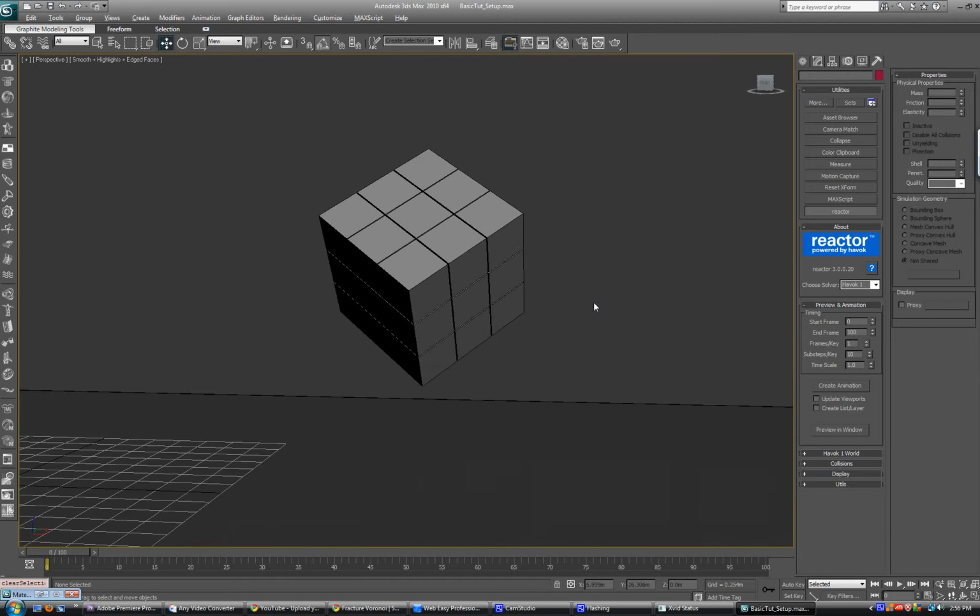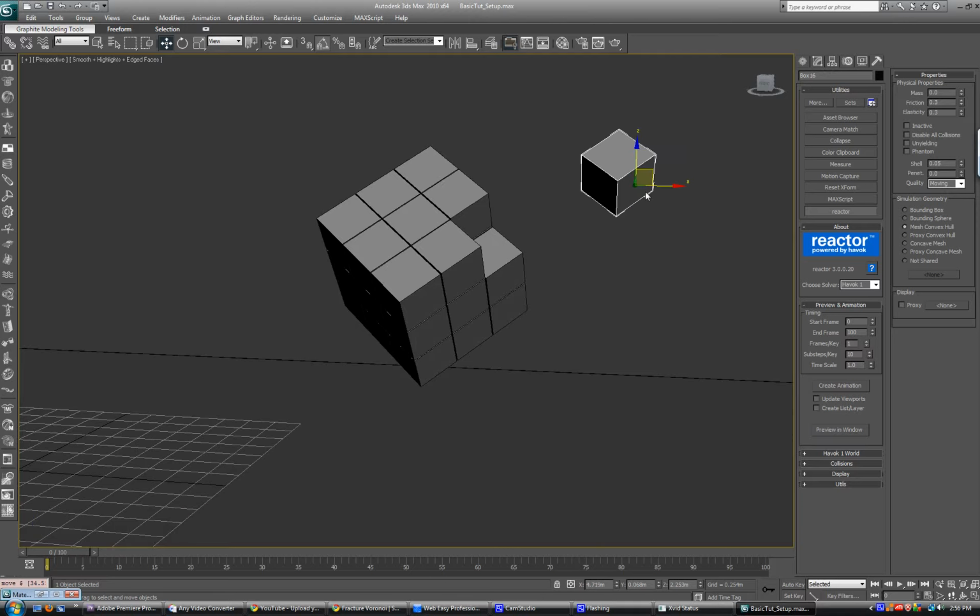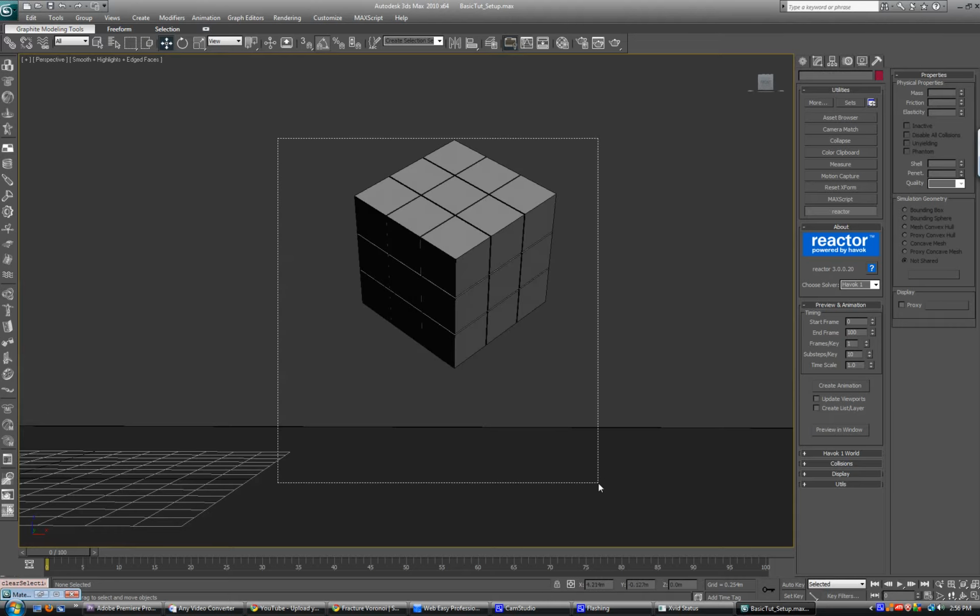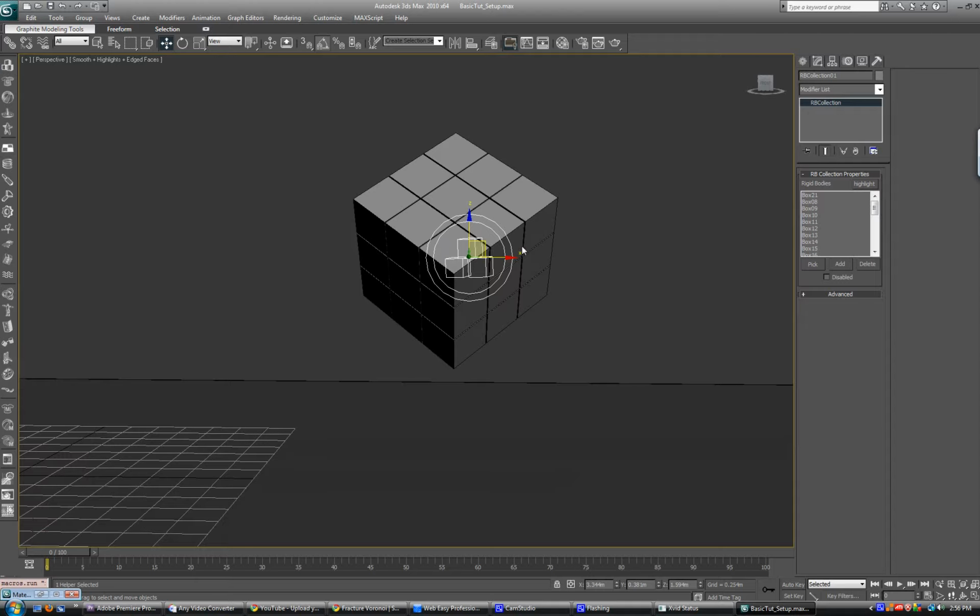So we're going to do the same thing we did. I just modeled out a bunch of boxes right here. And I'm going to take all these boxes and the floor once again. I'm going to add it to a rigid body collection. So I'm going to select everything, click rigid body collection, and it adds them all to the right once again.